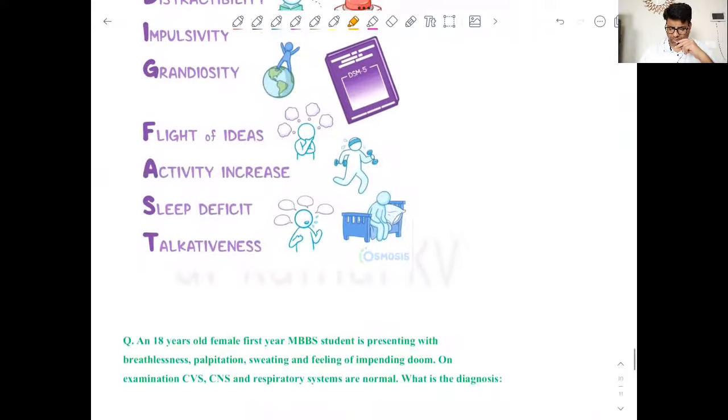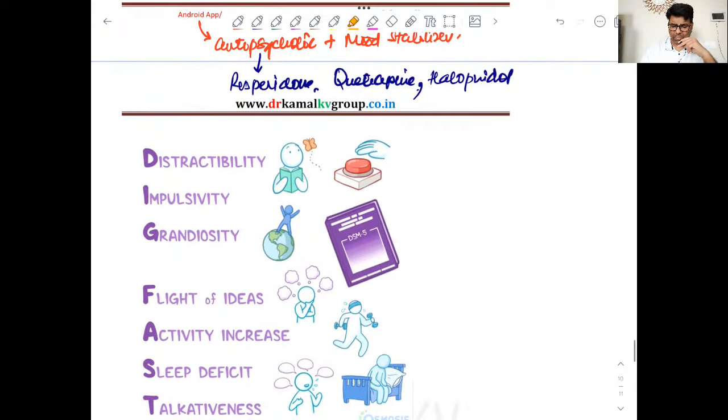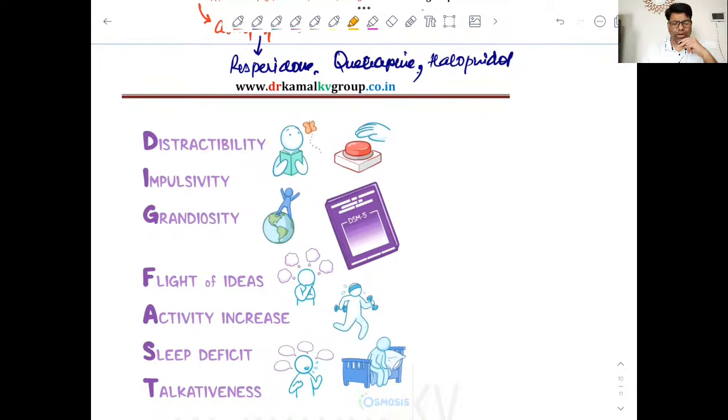So if we discuss mania, you can remember the mnemonic like DIG FAST. So D is distractibility, I is impulsivity, then G is grandiosity, that is the delusion of grandiosity, when the patient will say that I am the most powerful person, or I am the most rich person in the world, or I'm so much powerful, I'm equal to God.